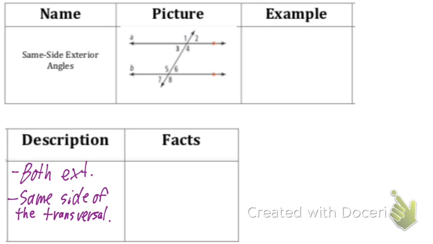Okay, Aiden. 7 and 1. Angle 7 and angle 1. They're both on the left side of the transversal, and they're both exterior of those two lines. Now, we could have said angle 1, angle 7, it wouldn't have mattered. Bill, go ahead. 8 and 2. Actually, it's angle 2 and angle 8, okay? Angle 8 and angle 2 would work just fine. Those would be the other pair of same side exterior angles, okay? Question on any of these?